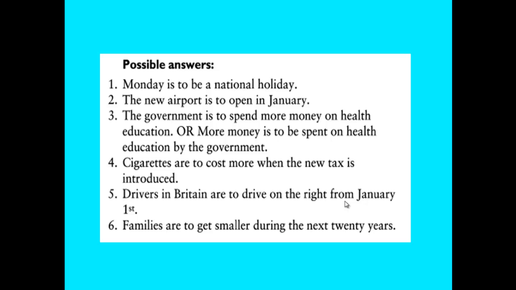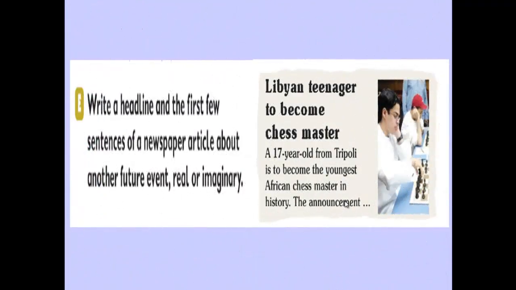After doing this exercise, let's do the last one, exercise number E. Write a headline and the first few sentences of a newspaper article about any future event, real or imaginary. We have a sample on the right: "Libyan teenager to become chess master.